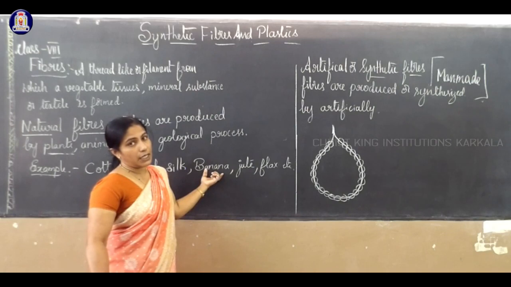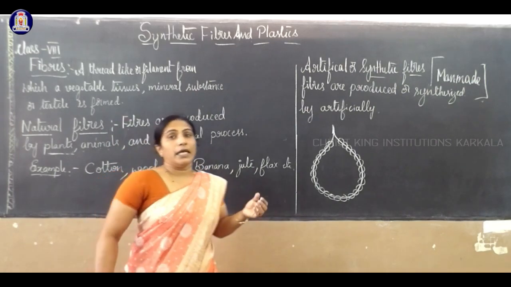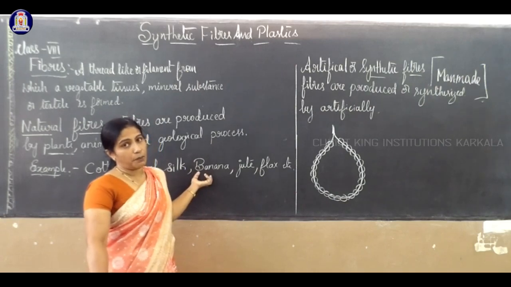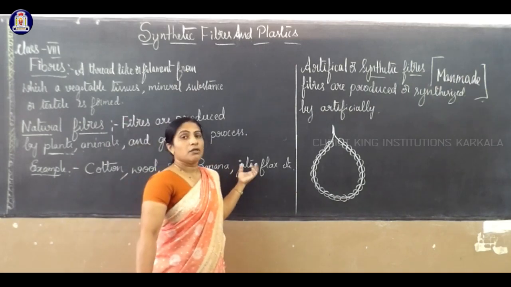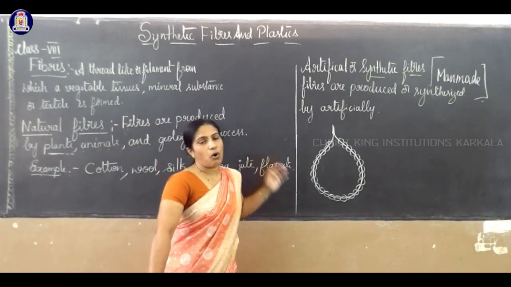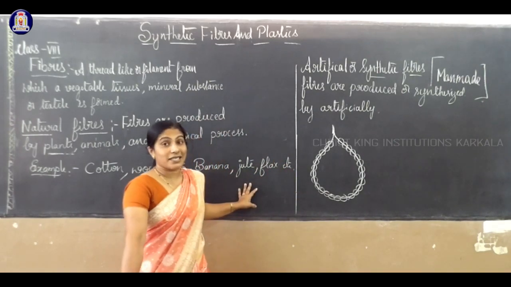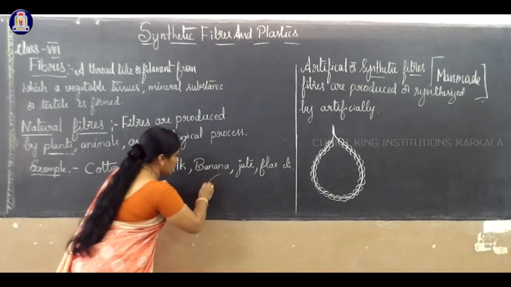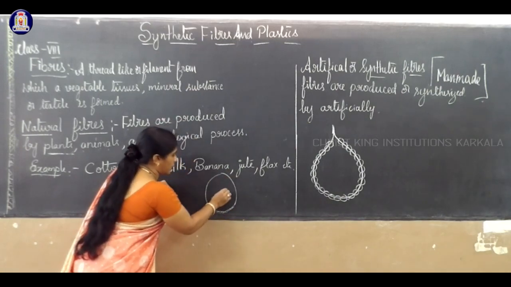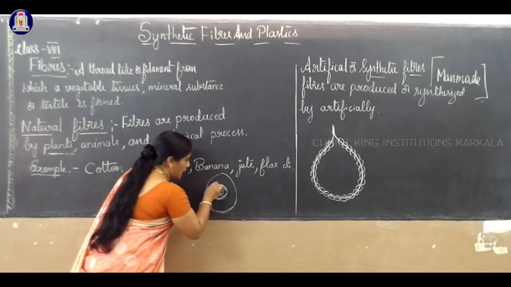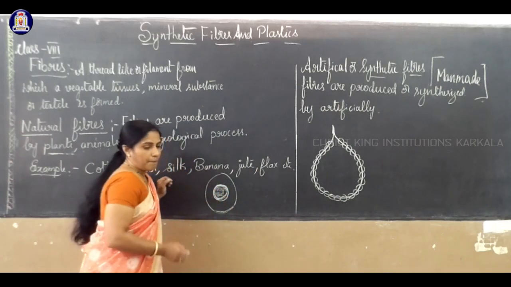For example, from the banana plant. Not only the edible part, but from the banana plants also we are preparing thread, jute, flax, etc. In our area, especially in the coastal area, there is the husk of the coconut. This is a coconut: the edible part is white inside and it is brown outside.